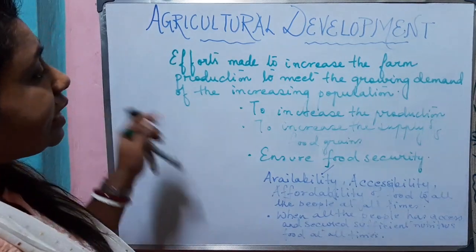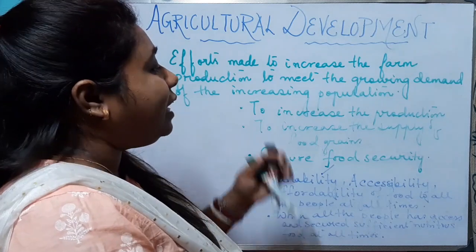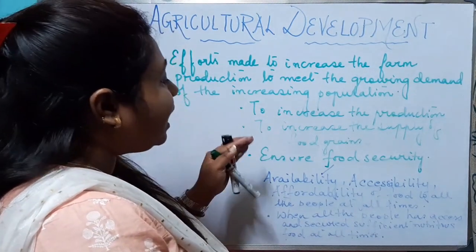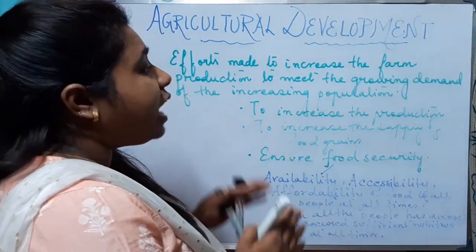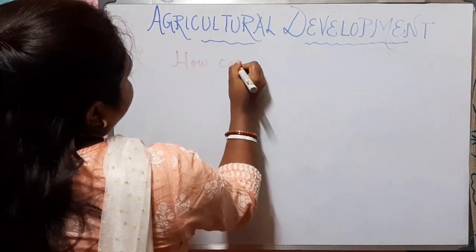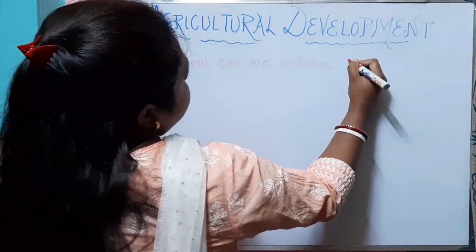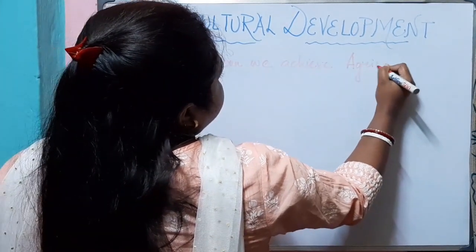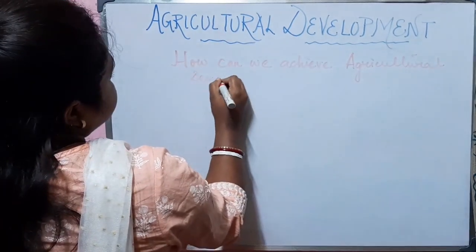So what is the need of agricultural development? We need agricultural development so that we can increase the production and ensure food security to all. Now let us know how we can achieve agricultural development.